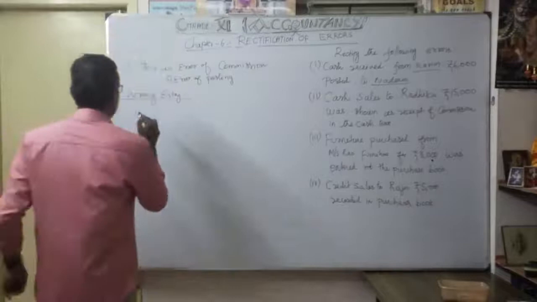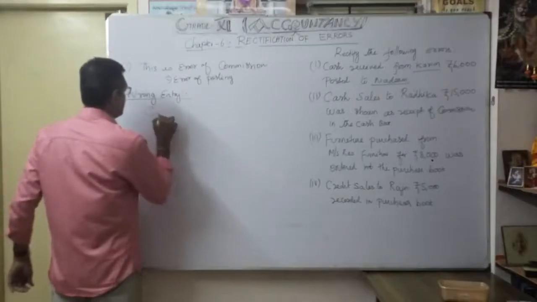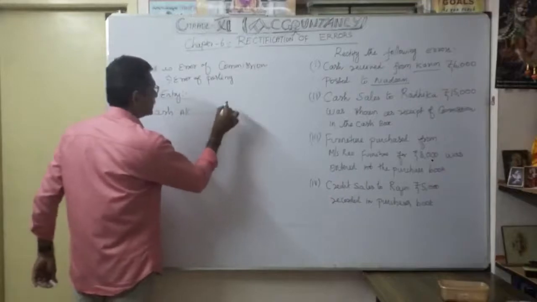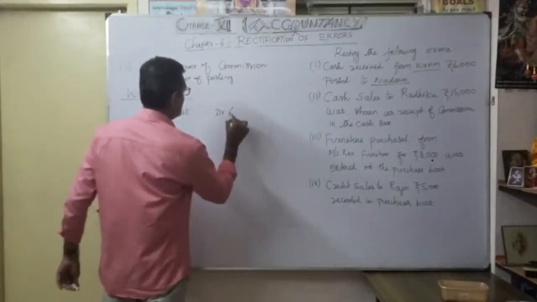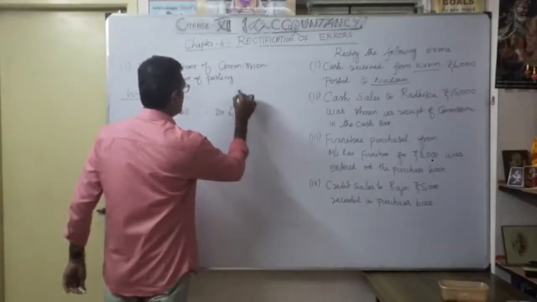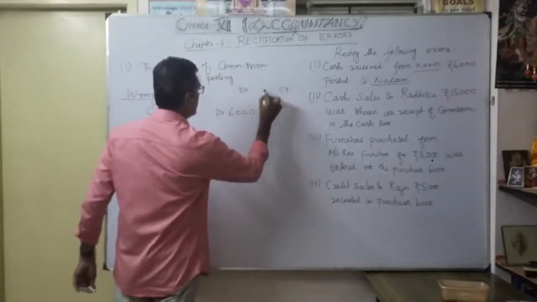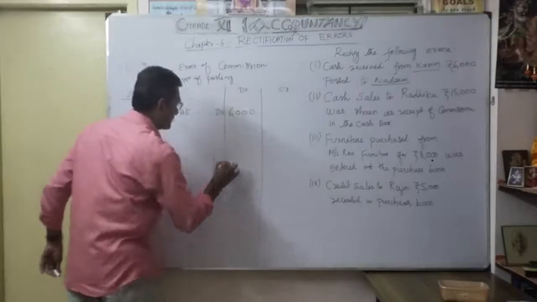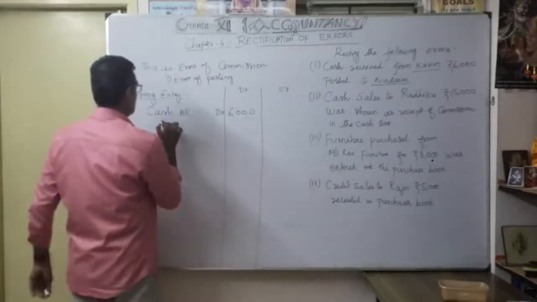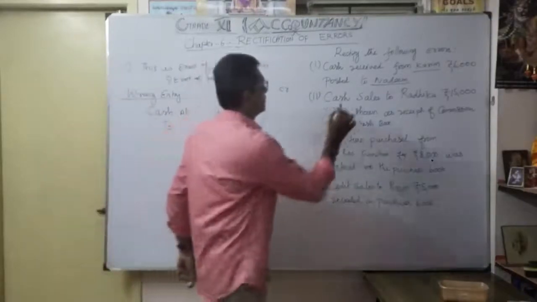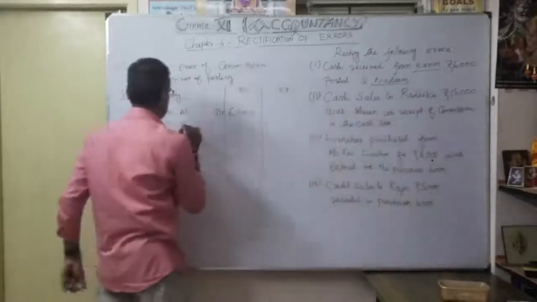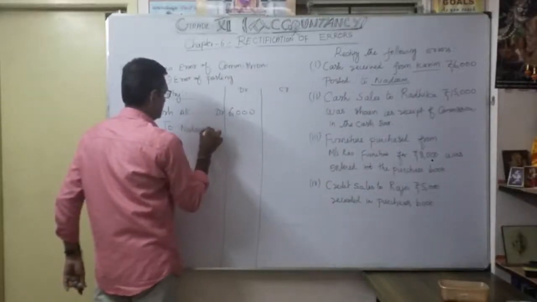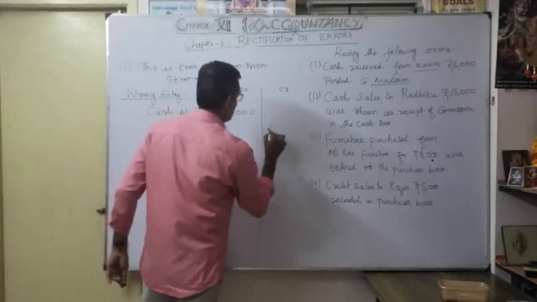So the wrong entry is: Cash account debit 6,000, credit to Nadeem account 6,000.